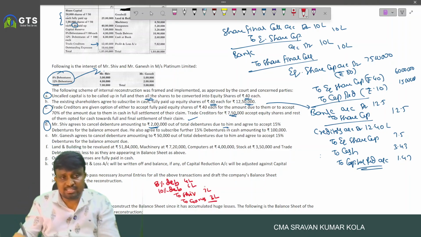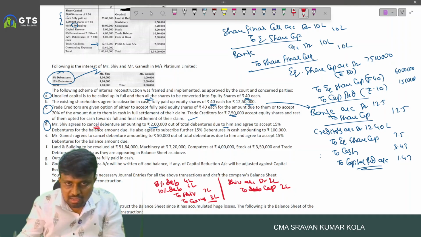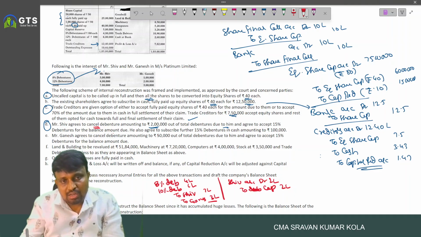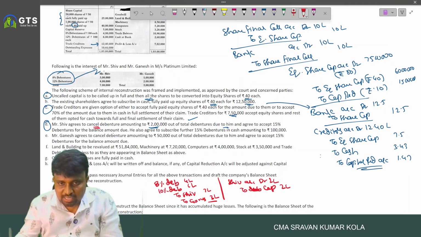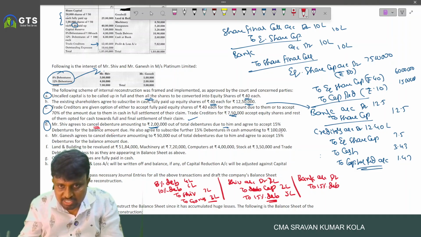And after that, we have to write the individual entry. Cancel the debentures. So Shiv account debited, to capital reduction 2 lakhs. And agreed to accept 15% debentures for the balance amount due, and also agreed to subscribe further. The total is 7 lakh, right? So to 15% debentures 5 lakhs. And again, Mr. Shiv purchased additional 15% debentures. How much worth they purchased? 1 lakh.